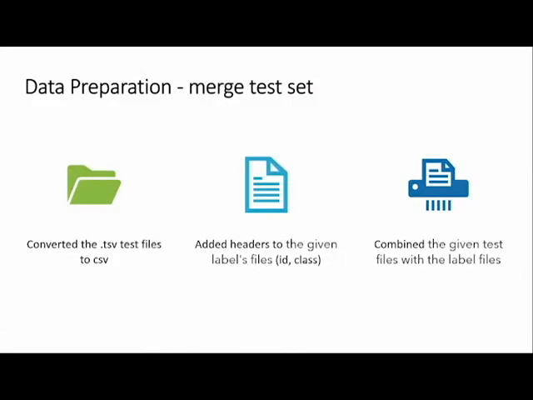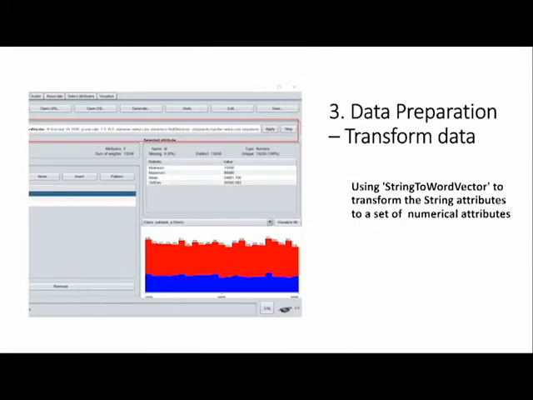At the same time, we can do the same thing with the test files, except that the test set needs to be merged. After completing the transformation of the basic form of the file, we begin to enter the specific processing phase of the data. In the transformation step, we use StringToWordVector to transform the string attribute to a set of numeric attributes, which is convenient for clustering operations later.